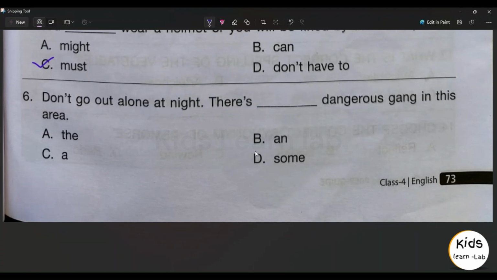Sixth question, don't go out alone at night. There is dash dangerous gang in this area. Option A the, option B an, option C a, option D some. Option C a is the right answer. There is a dangerous gang in this area is the right answer.